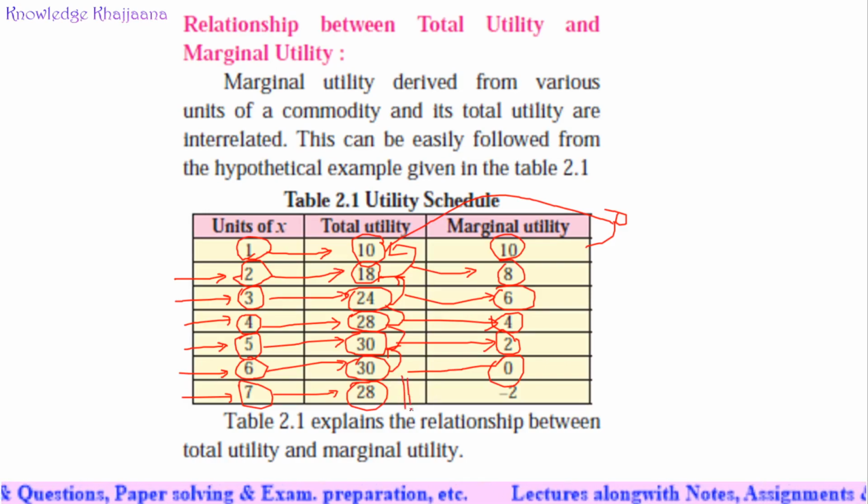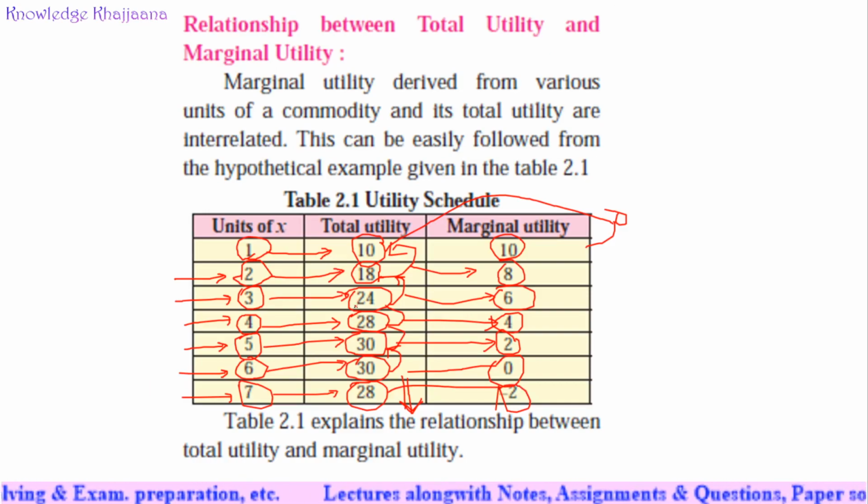We always see drinking water is good for the health, but after drinking an extra glass of water, the satisfaction which you get from that glass of water starts to decrease. Okay, see, it became 28. Means it has become harmful for your body now. Now what is the difference between this total utility and earlier total utility? It is -2 because it has decreased. Okay, so in this case the marginal utility is -2.